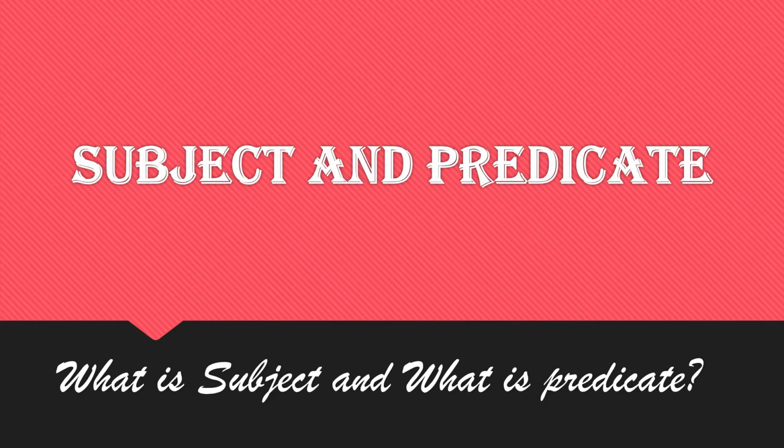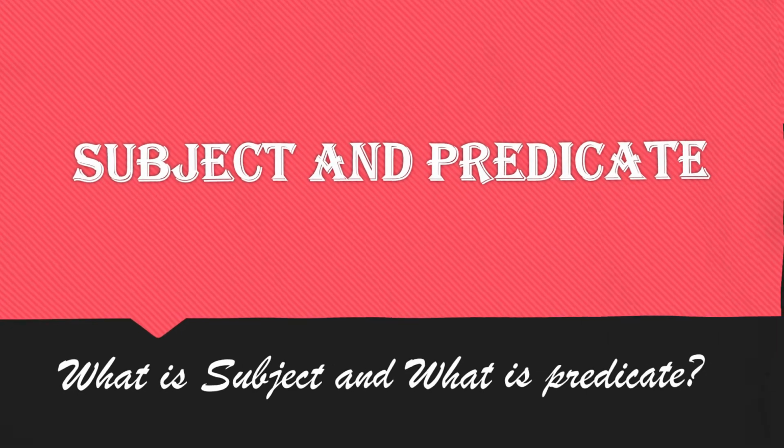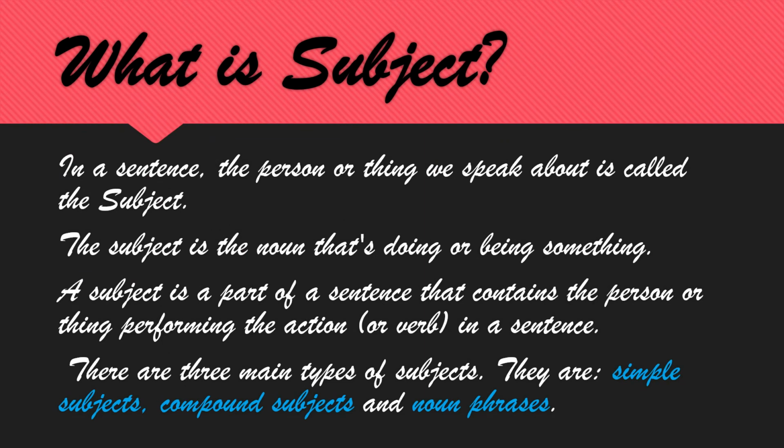In the earlier video you learned that a sentence should have subject and predicate. Now we are going to learn what is subject and what is predicate. See here, what is subject? In a sentence, the person or thing we speak about is called the subject.